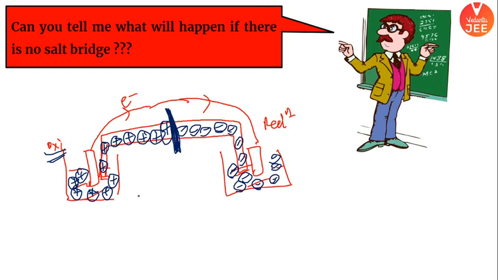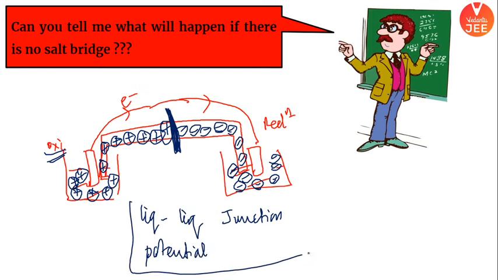It is going to create a potential which is in opposite direction of the cell potential. For example, your cell is giving 5 volts. It is producing 5 volts, right? Basically, we are getting electricity, and the potential reading was 5 volts. If liquid-liquid junction potential will start coming, what will happen, बच्चा लोग क्या होगा? It is in reverse direction. Let's say 5 volts you are creating from your proper galvanic cell, and it happens in that particular cell that liquid junction potential was created.